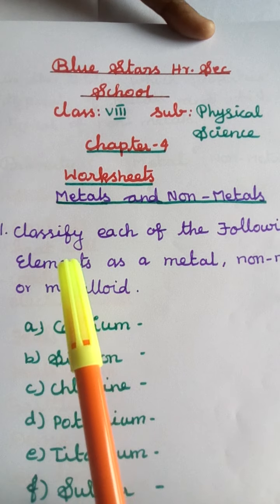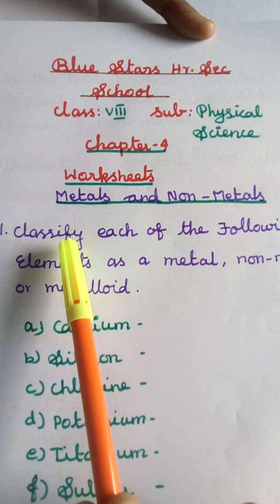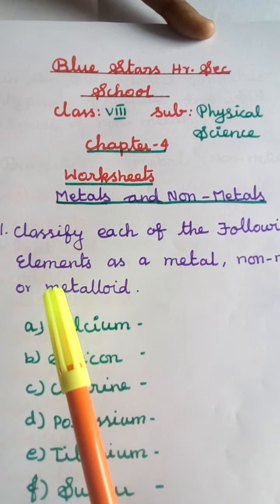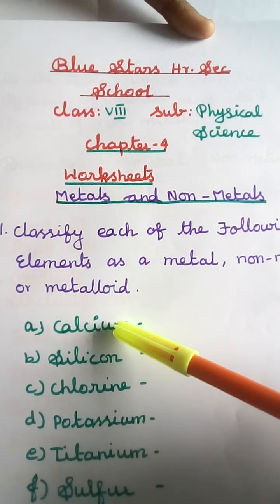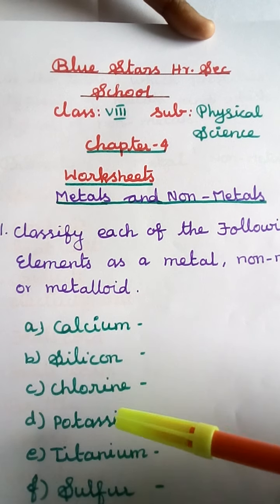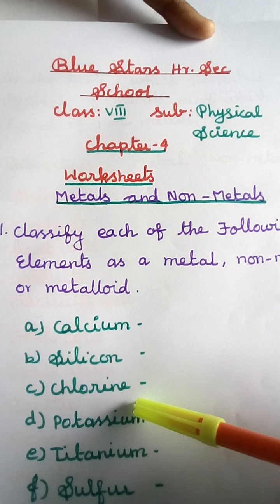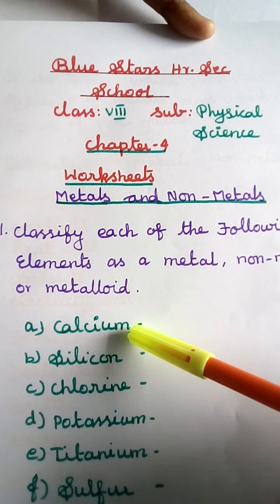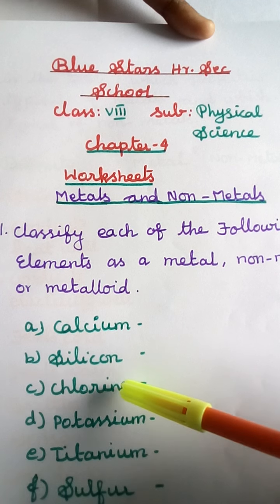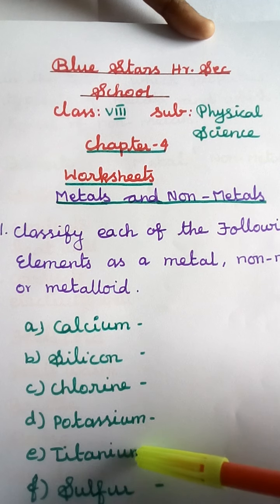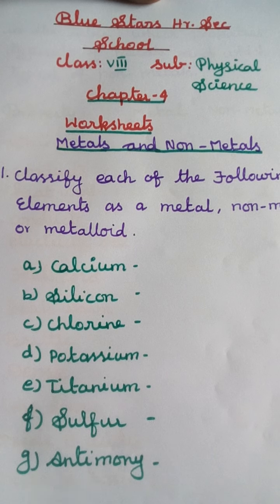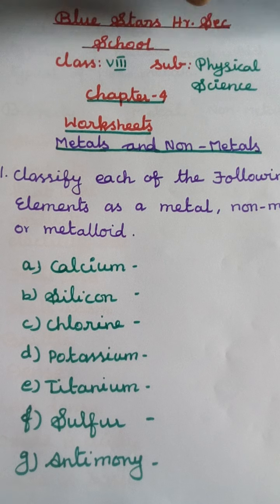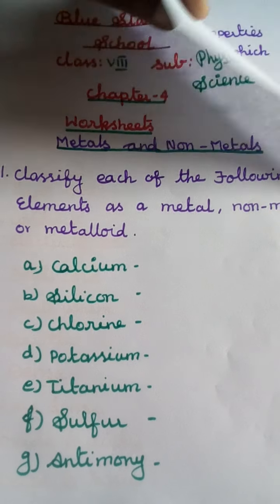Okay, the first question I will discuss with you. Classify each of the following elements as a metal, non-metal or metalloid. Which one is metal, which one is non-metal, which one is metalloid? I have given 7 examples: calcium, silicon, chlorine, potassium, titanium, sulfur and antimony. This is the first question. Then the next question.